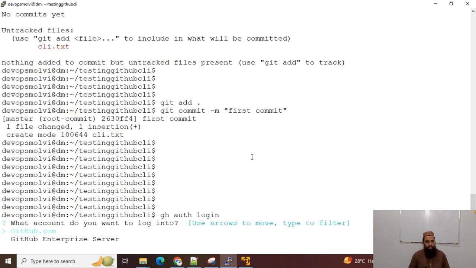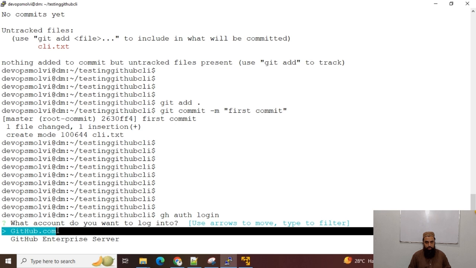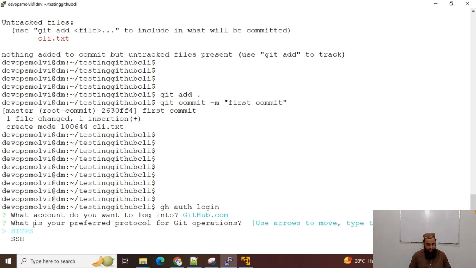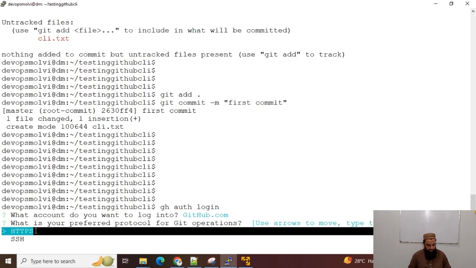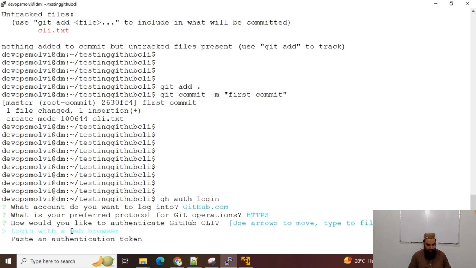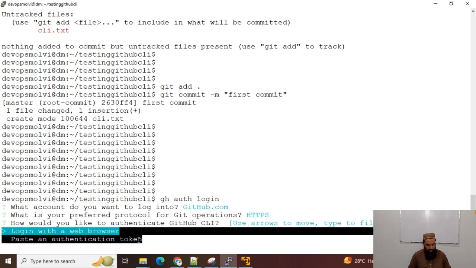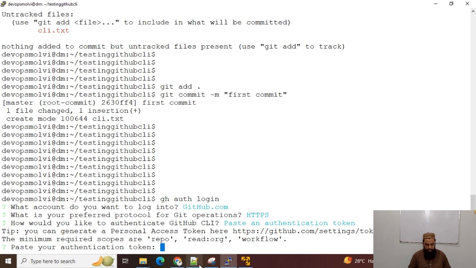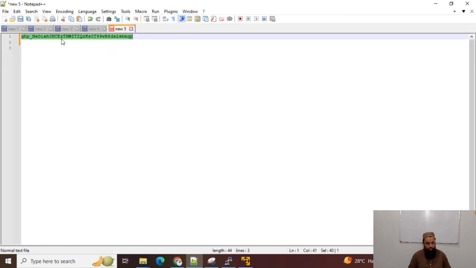to log in to my GitHub account. Since it's for my personal use, I do not have any enterprise server, so I will use GitHub.com, and then HTTPS. Then it asks to log in with the browser or paste an authentication token. I have created this token, this is my GitHub token.